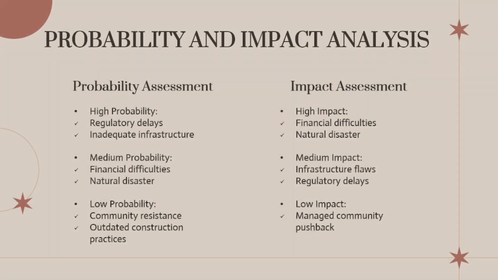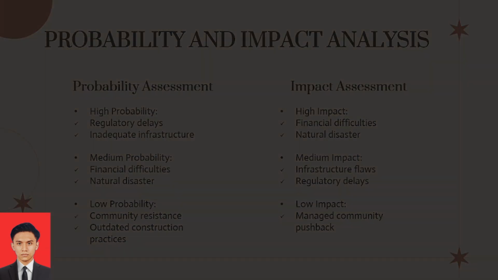Okay, for probability and impact analysis, we have two assessments, which are probability assessment and impact assessment. In the probability assessment, we have high probability, which is regulatory delays and inadequate infrastructure. For medium probability, we have financial difficulties and natural disaster. And for low probability, we have community resistance and outdated construction practices. For impact assessment, we have high impact, which is financial difficulties and natural disaster. For medium impact, we have infrastructure flaws and regulatory delays. And for low impact, we have managed community pushback.